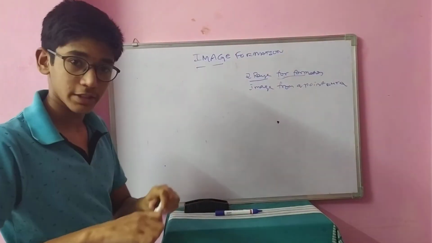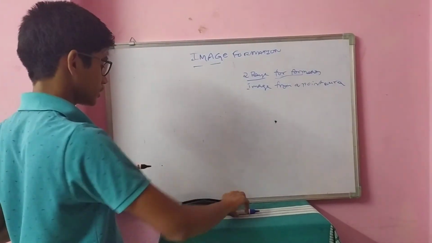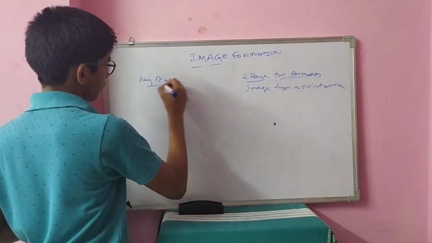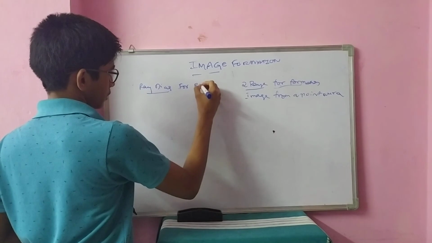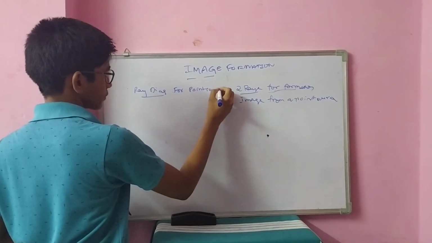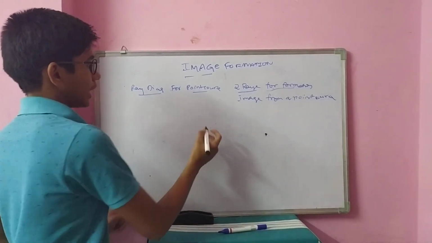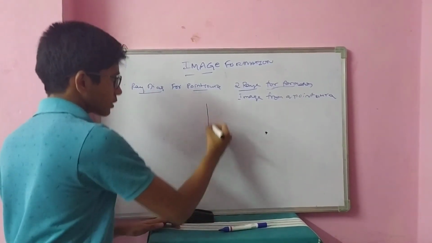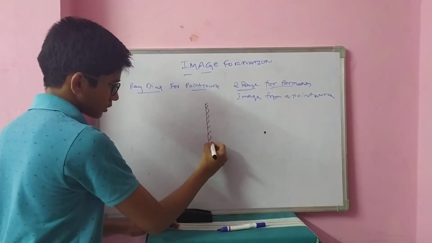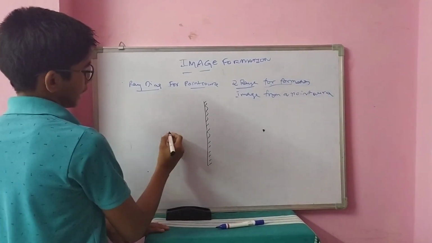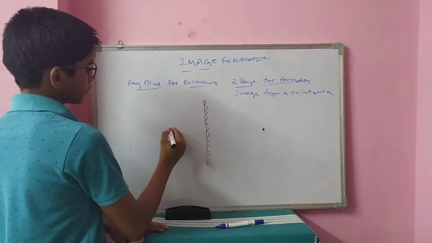Now I am drawing the ray diagram for a point source. Firstly, I will place a plane mirror. Now, I will keep an object, a point object, here.